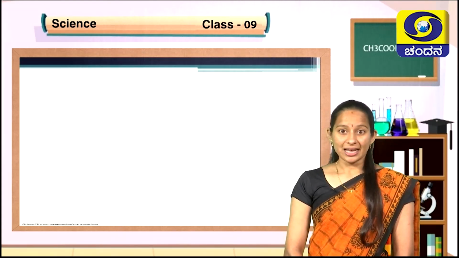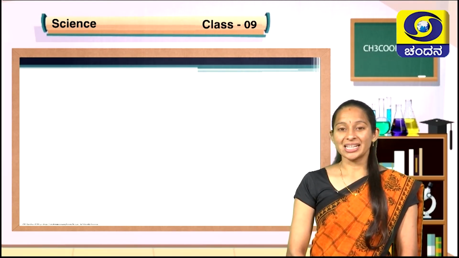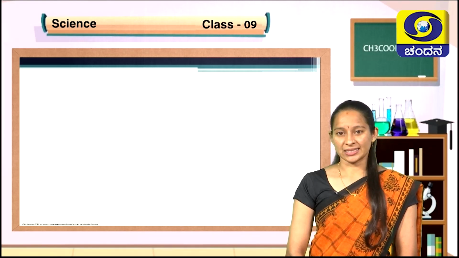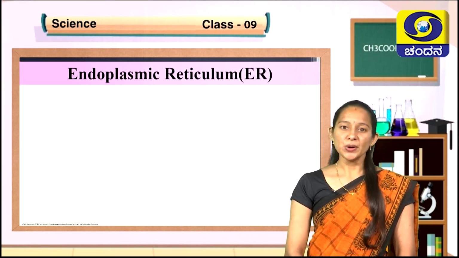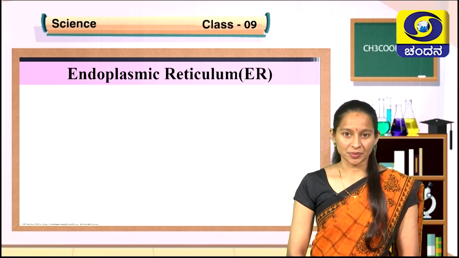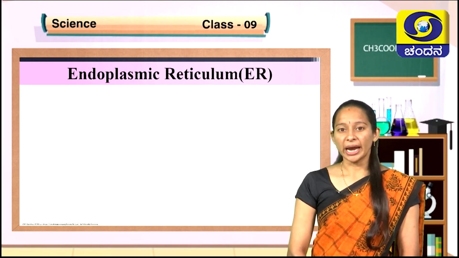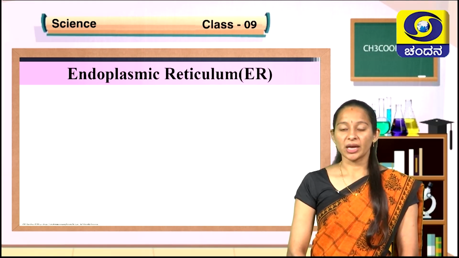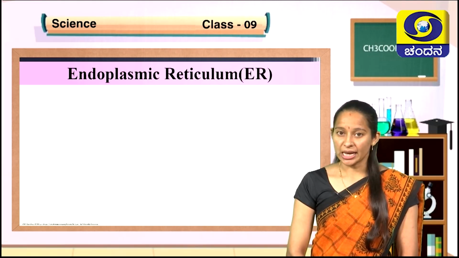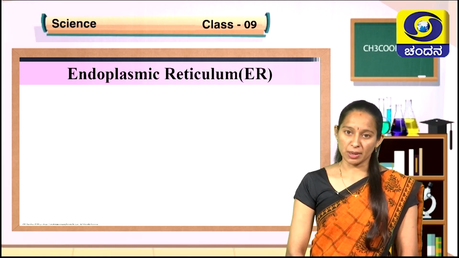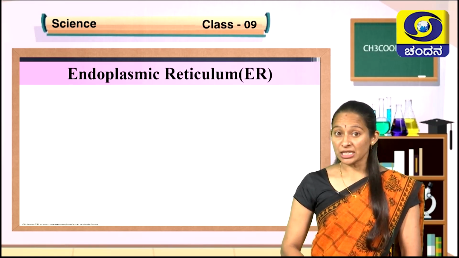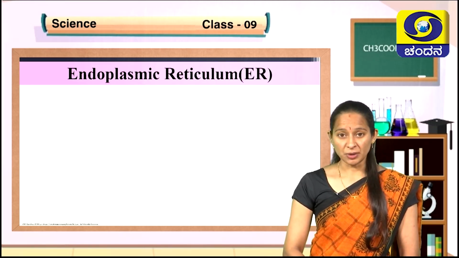Now, let us learn about various cell organelles present in the cells. First one, endoplasmic reticulum. Children, let us try to understand the meaning of the term endoplasmic reticulum. Endo means inside, plasmic means plasma membrane. Inside the plasma membrane, these structures are present.